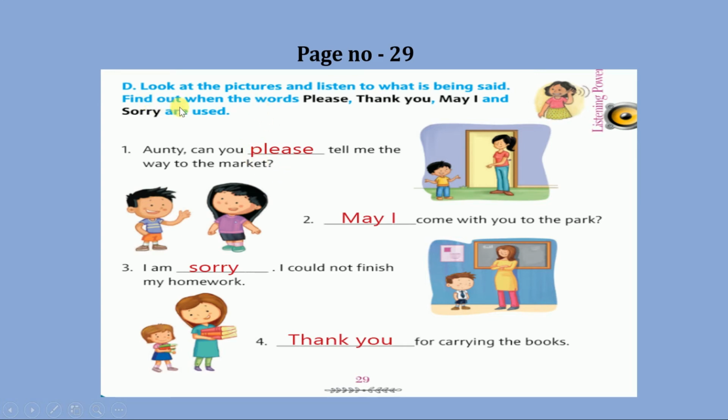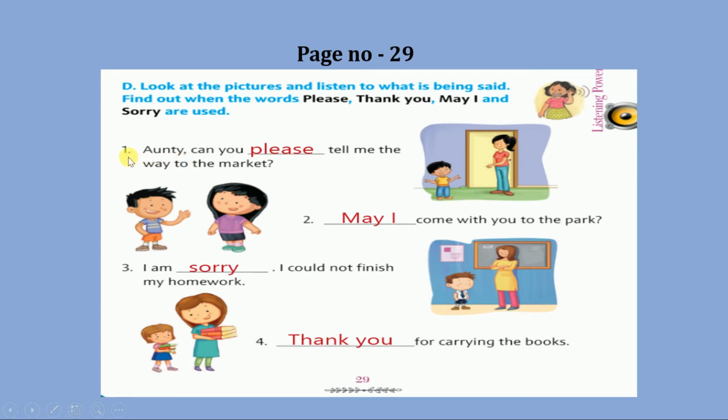So find out when the words please, thank you, may I and sorry are used. We need to observe the picture and listen to what is being said by the teacher, and according to that you need to find out which nice words you can use.